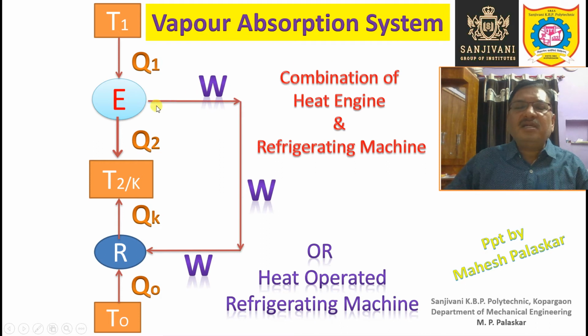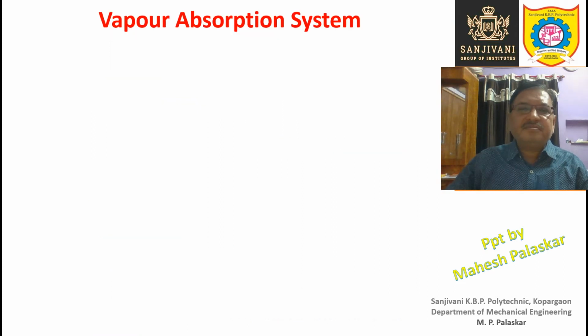Now this work W we are not supplying. It is generated within the system, within the combination of the heat engine and refrigerating machine, and it is utilized within the system. It is not going out. Okay, so we call it a heat operated refrigerating machine. So this is a very wonderful, creative concept of the vapor absorption refrigeration system.